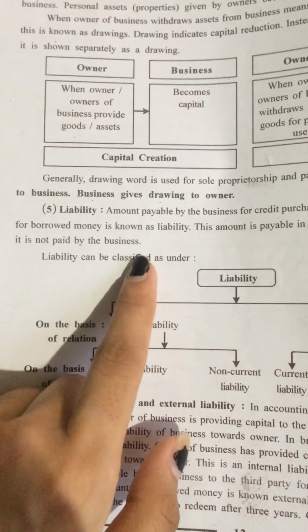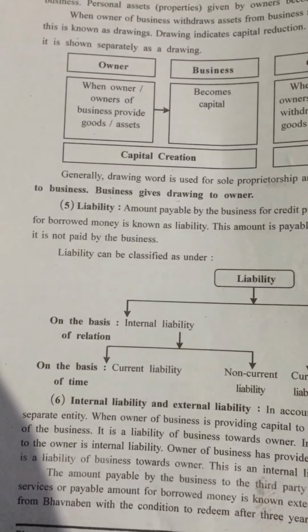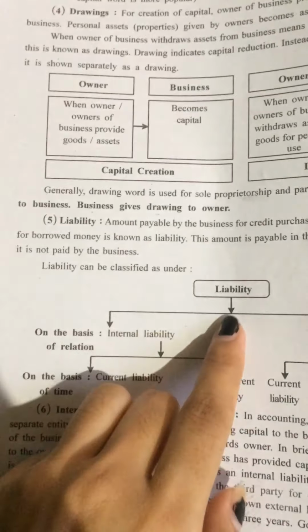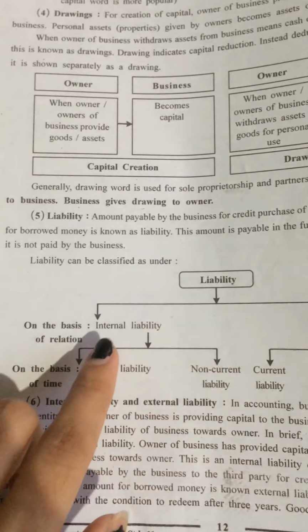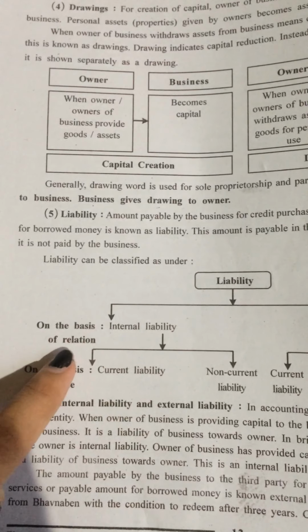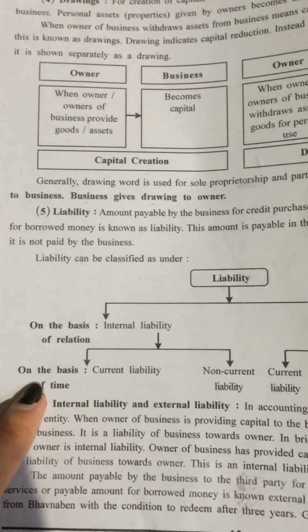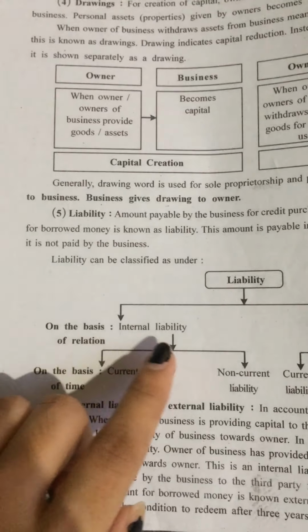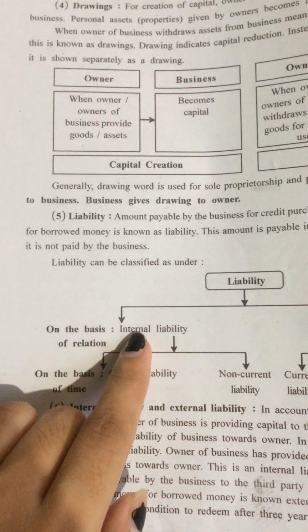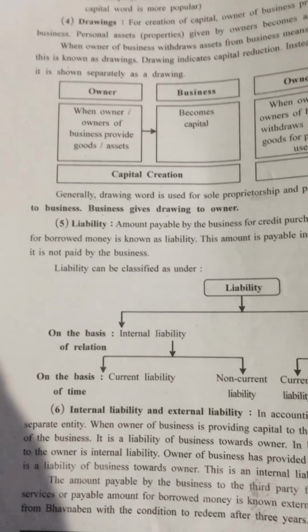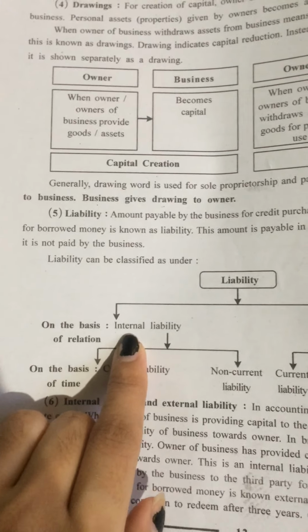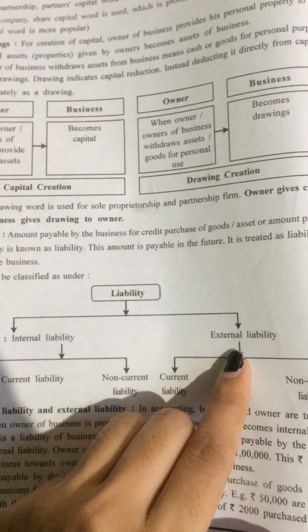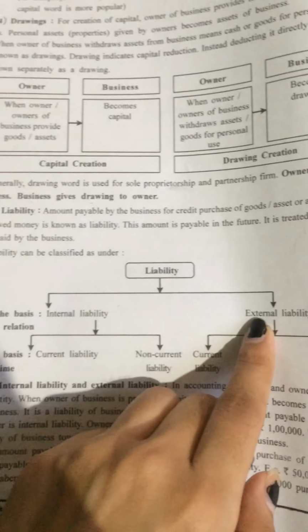So liability can be classified as under. Liability can be classified on the basis of relation and on the basis of time. On the basis of relation, liability is divided into two, that is internal liability and external liability.